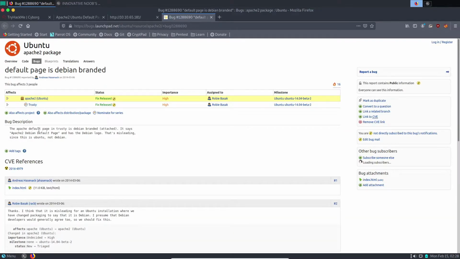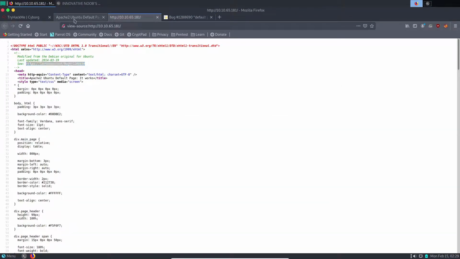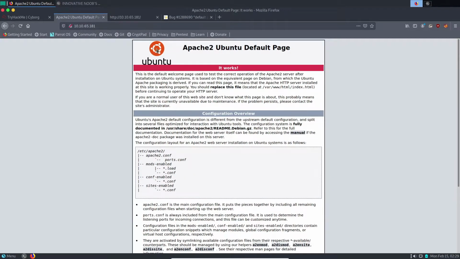So the Apache default page is Debian branded. The description says Apache Debian default page and has the Debian logo. But if we look at our IP address, it does not have a Debian logo.